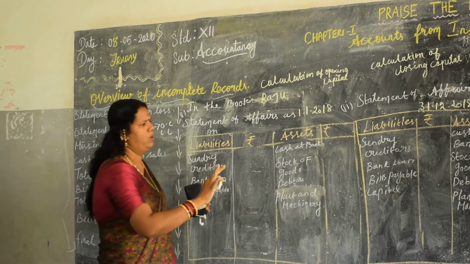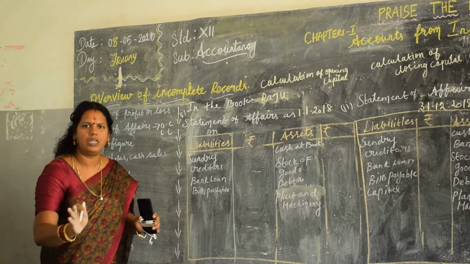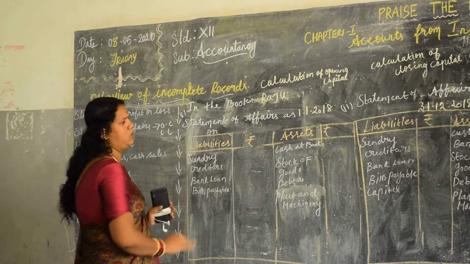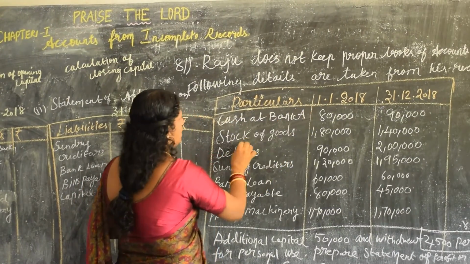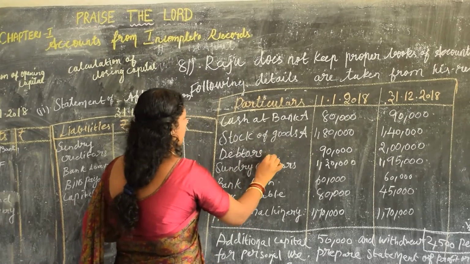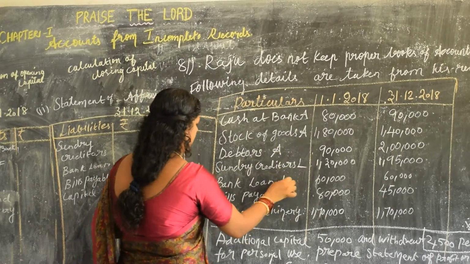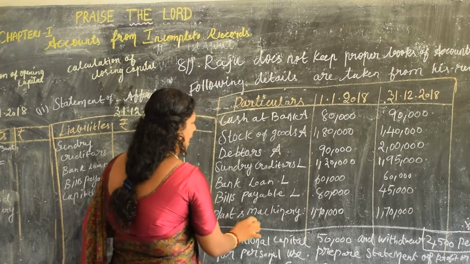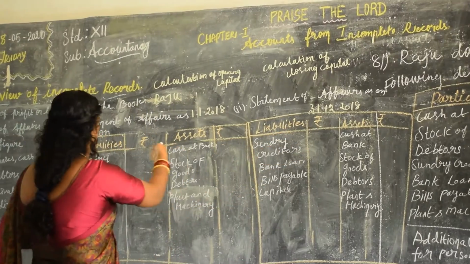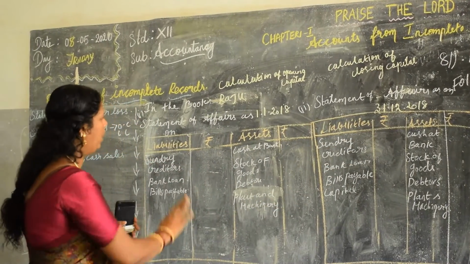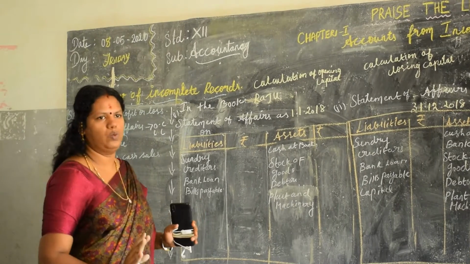Now you know, statement of affairs means all the items which appear in the balance sheet; the same procedure will be followed here also. A quick review: cash at bank, asset. Stock of goods, asset. Debtors, asset. Sundry creditors, liability. Bank loan, liability. Bills payable, liability. Plant and machinery, asset. That's all, by observing, I have written them here. Only be careful in writing the values.